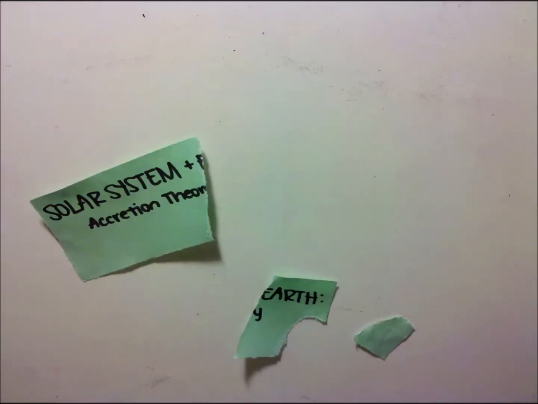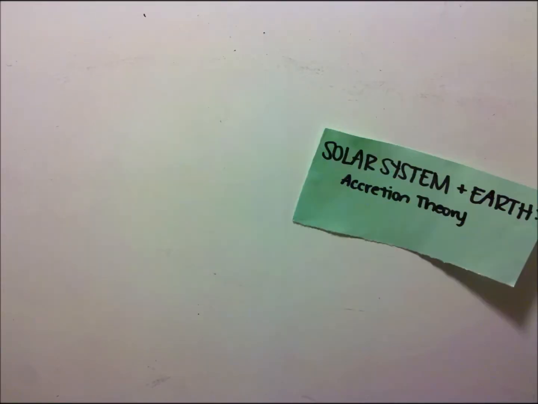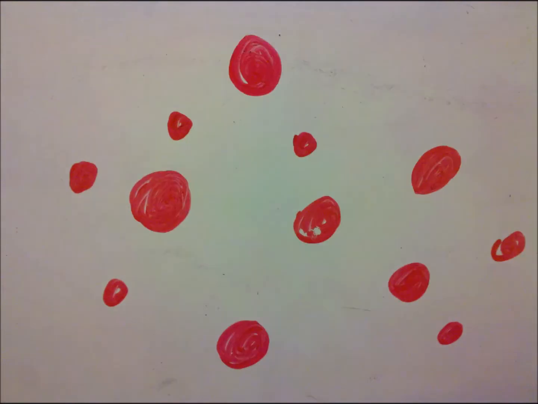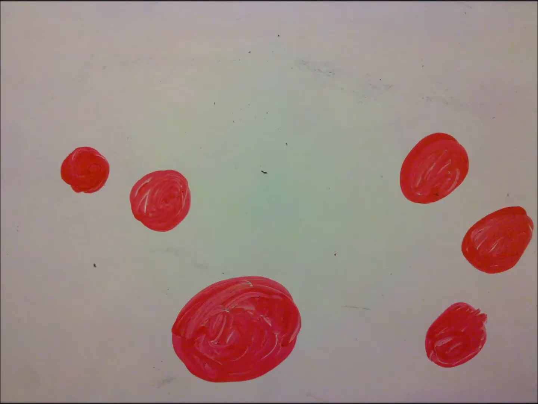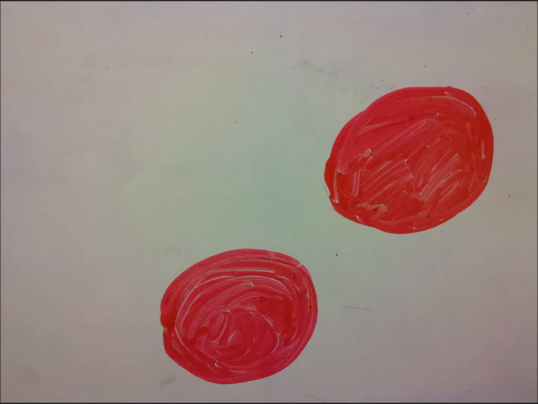The accretion theory explains the origin of the planets. There are many, many small particles. They clump together, forming larger masses. These larger masses accumulate as well, and planets result.